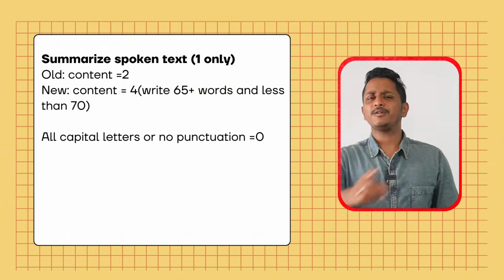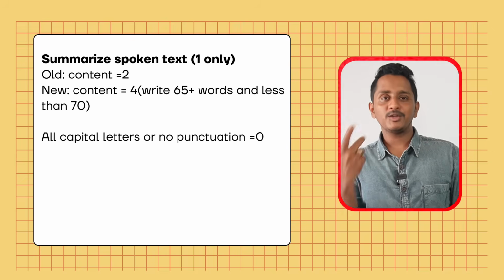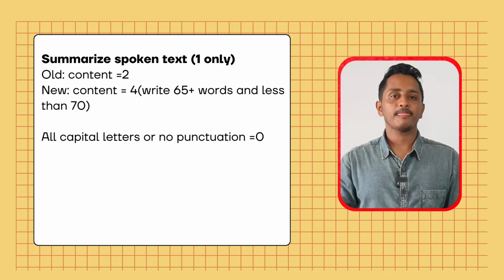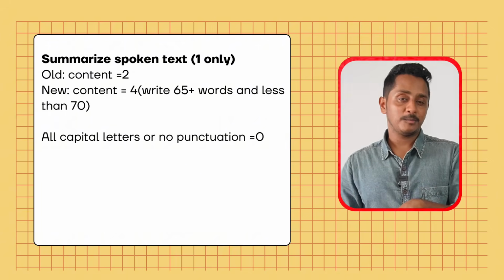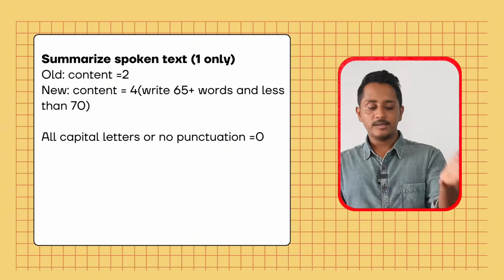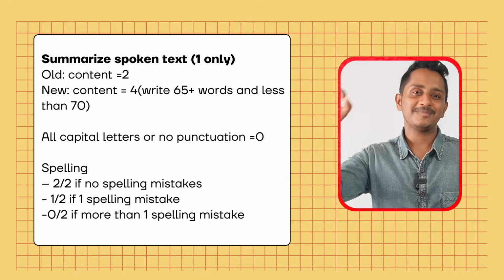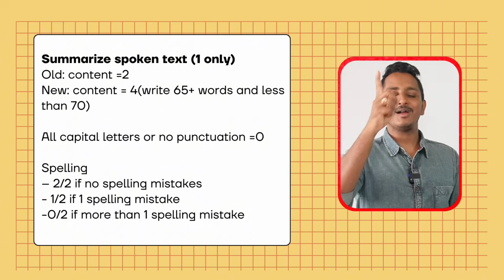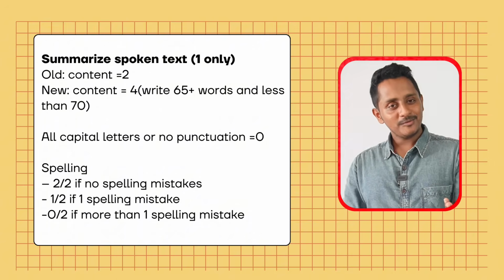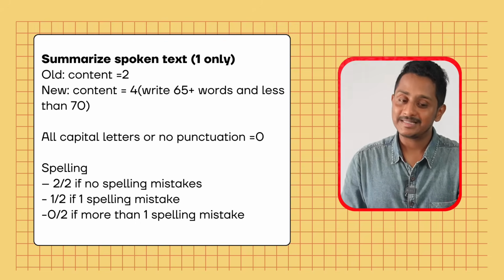One small change, if you write all capital letters or no punctuation, just like note taking, it should be a paragraph, there should be a full stop. If there is no punctuation, all capital letters, it's going to be 0. Spelling, same as the essay, 2 out of 2 if 0 spelling mistakes, 1 out of 2 if 1 spelling mistake is made, and 0 out of 2 if more than 1 spelling mistake has been made.